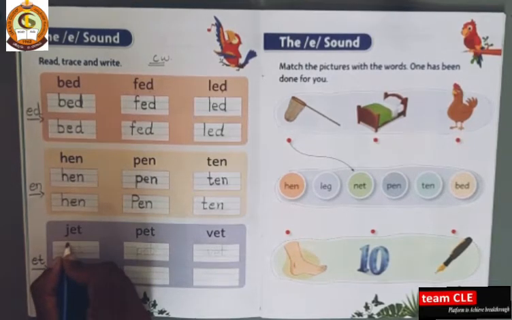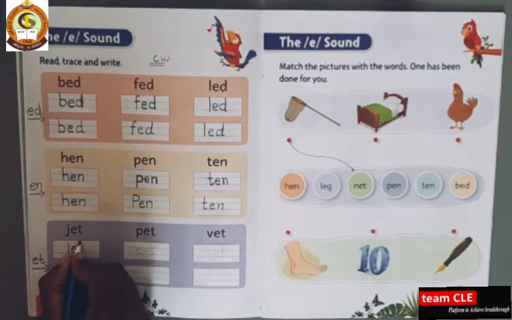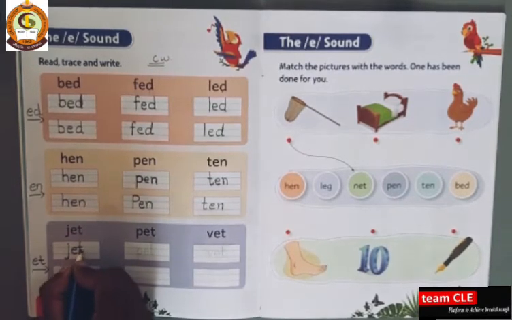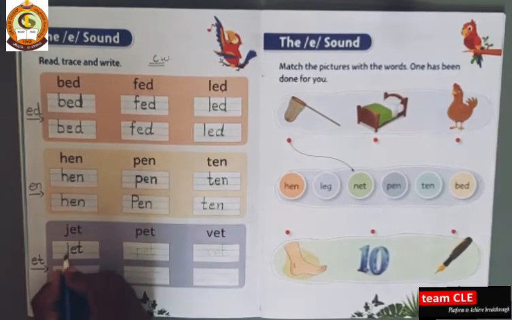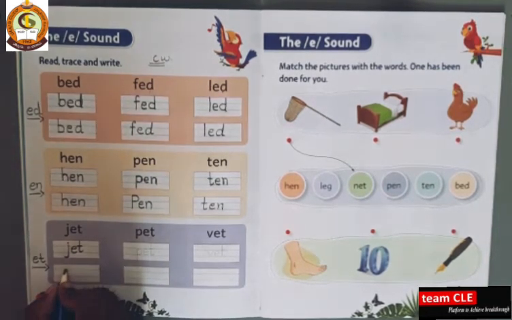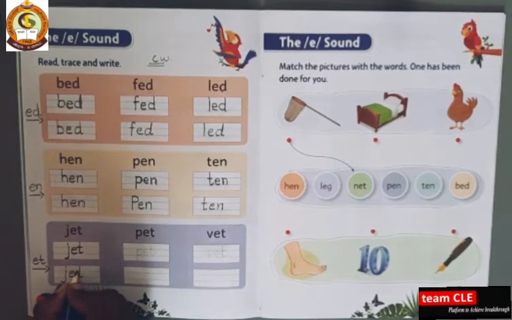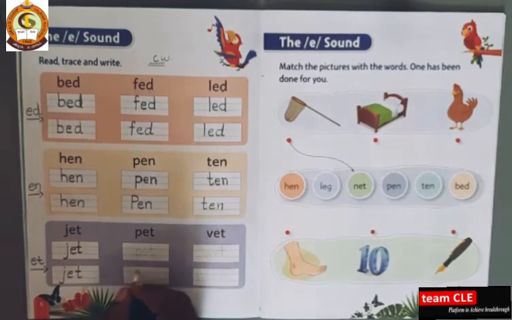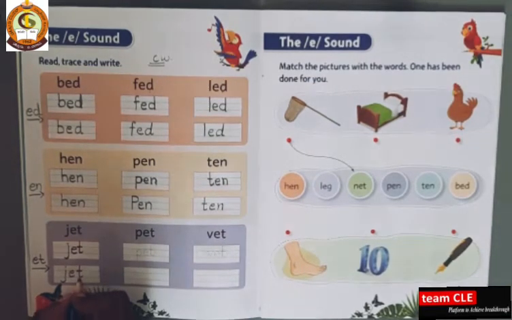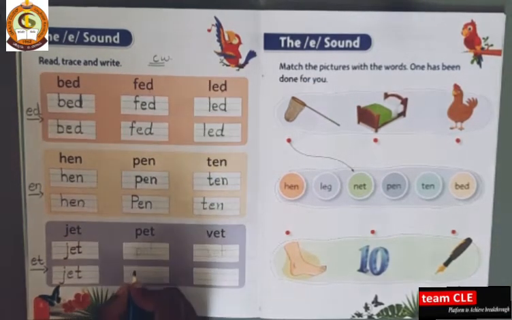J, E, T, jet. J, E, T, jet. J, E, T, jet. J, E, T, jet.